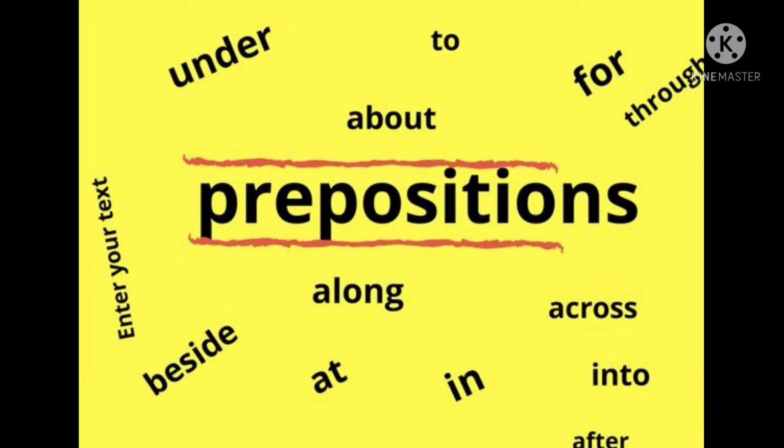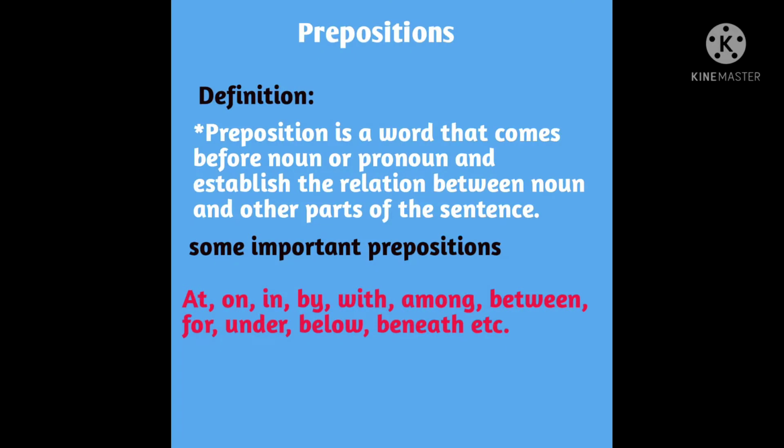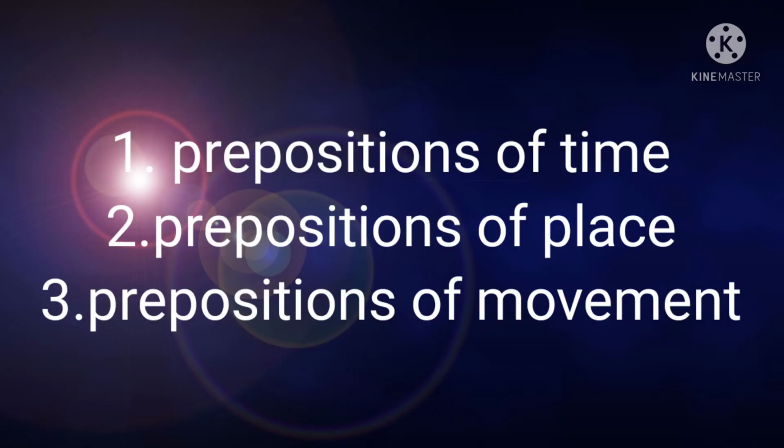Let us discuss prepositions today. Definition: a preposition is a word that is placed before a noun or a pronoun to show its relationship to other words in a sentence. Let us discuss its types: prepositions of time, of place, and of movement.